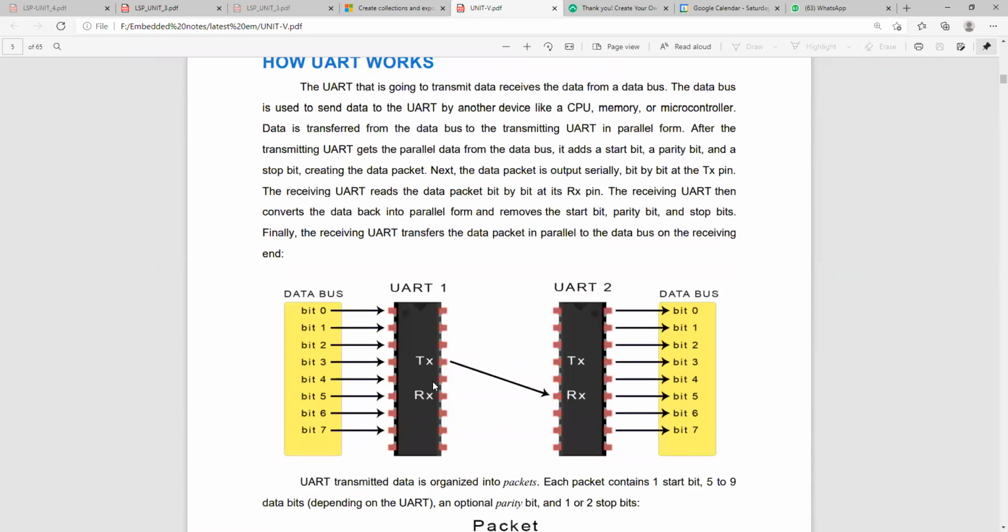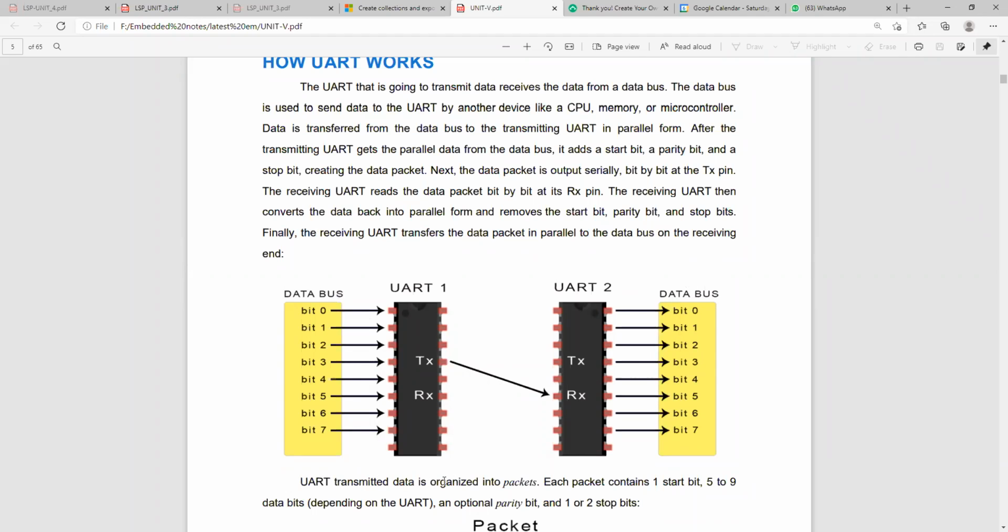So how will it work? Here is the diagram. You can see your data bus is sending 8 bits of information to a UART. The UART will transmit this signal via the transmitter to the receiver port with the help of one connecting wire. Here you can see 8 bits transmitted as a single line, and it reaches the receiver end.